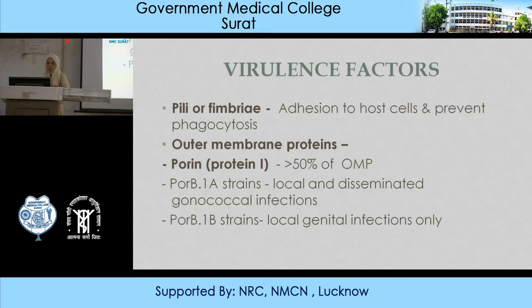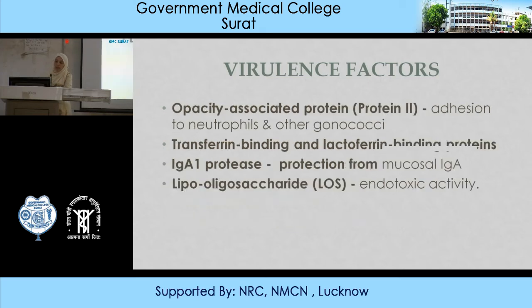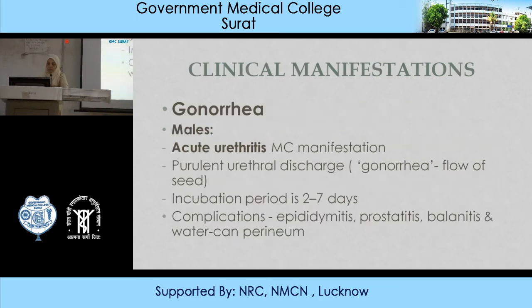Okay. So A is causing disseminated and local gonococcal infection, and B strains, porin B, are responsible for local genital infection. The other virulence factors are opacity associated protein, protein 2, which causes adhesion to neutrophils and other gonococci. The other is transferrin binding and lactoferrin binding proteins, IgA protease, which causes protection from mucosal immunoglobulin A, and lipopolysaccharide, which causes endotoxic activity. The clinical manifestation is called gonorrhea.